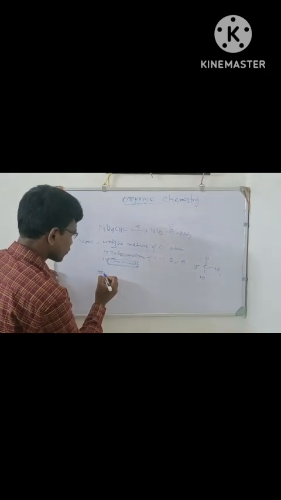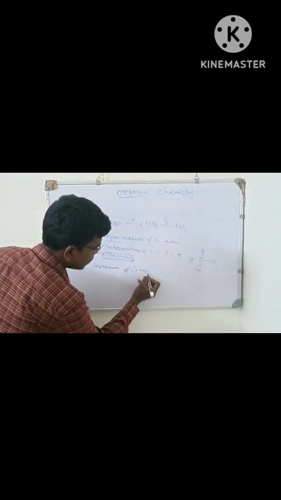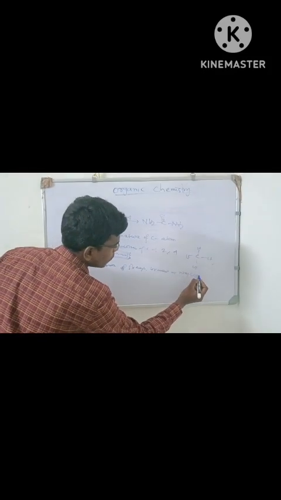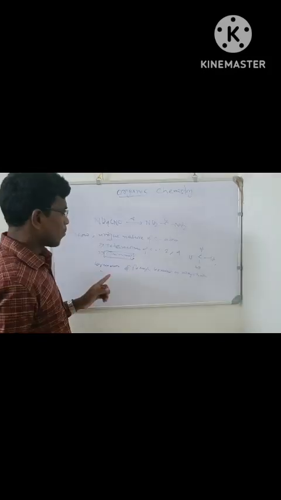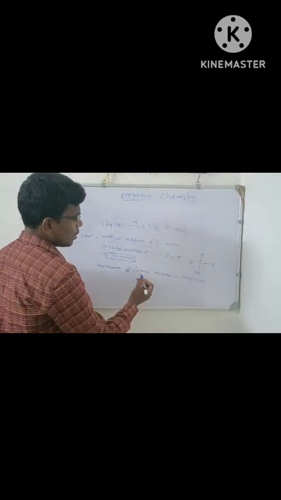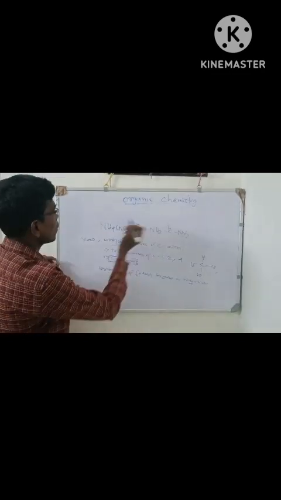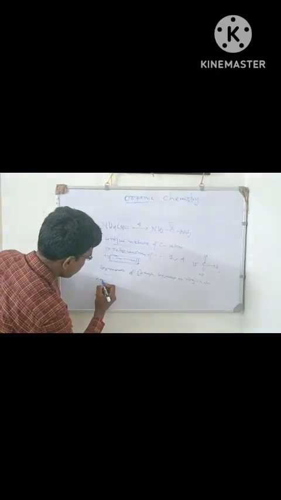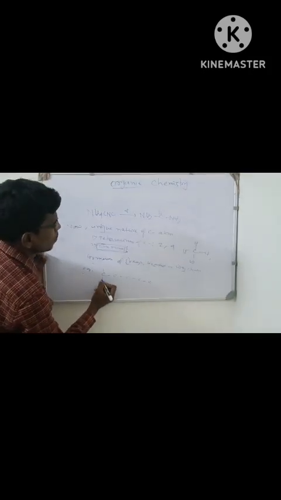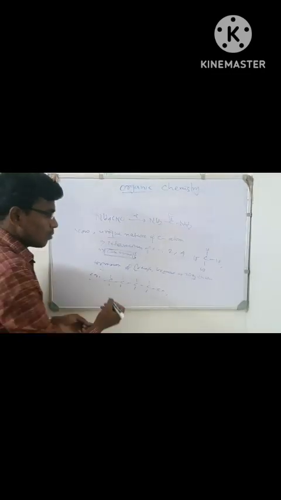Now formation of straight, branch or ring chains will be discussed. The carbon atom reacts with other atoms and forms straight chains, branch chains, ring chains, etc. As per example, C, okay. This is a straight chain. Branch chain,